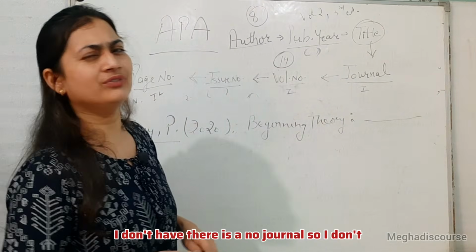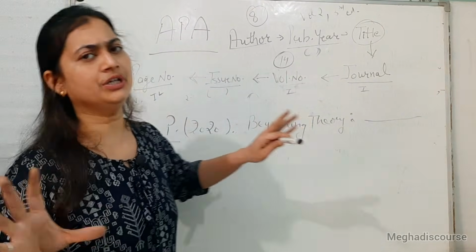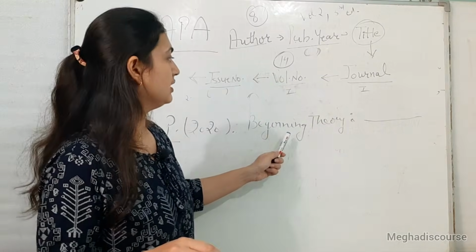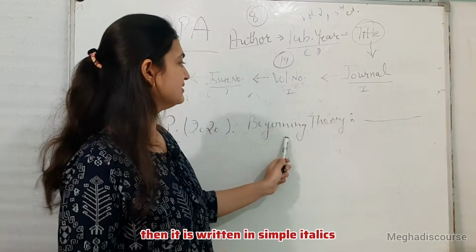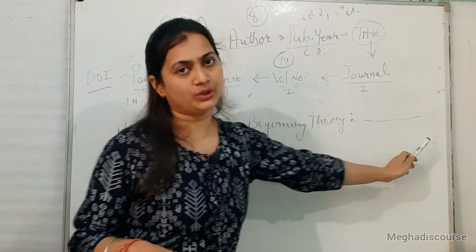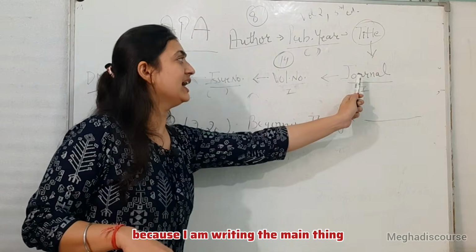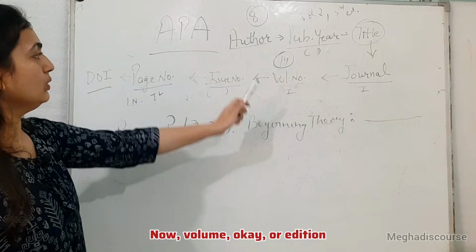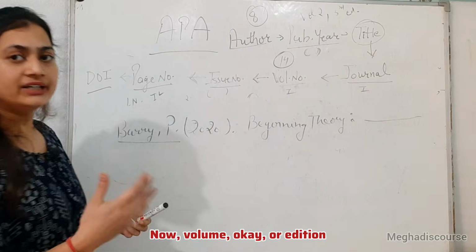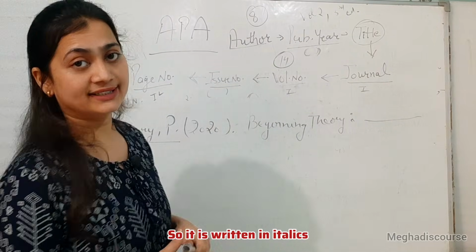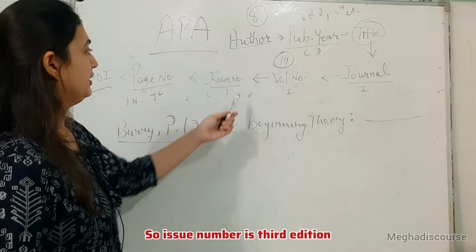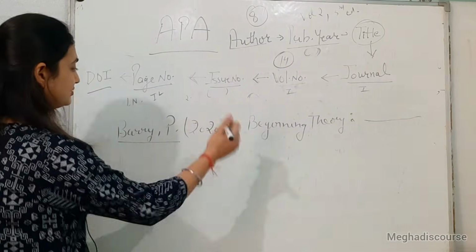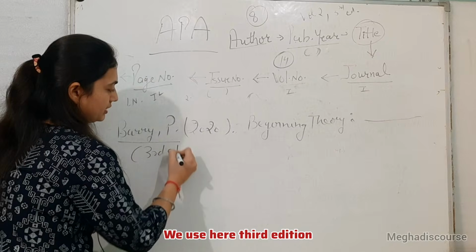Okay. There is no journal, so I don't need to write it. But if I write here the title, then postmodernism, if it is general, then it is written in simple italics. So it is written in italics because I am writing the main thing. Now volume or edition is written in italics, or if there is any issue number, that is written in brackets. So the issue number is 3rd edition, so after that we use here 3rd edition.